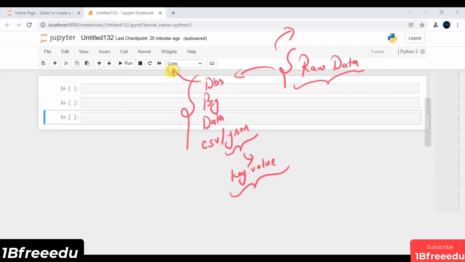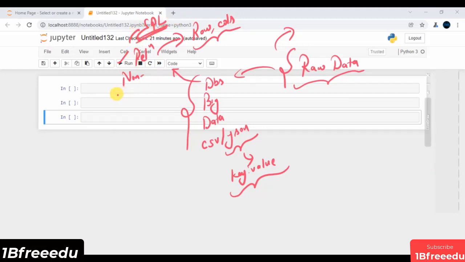Inside databases, we have relational databases and non-relational databases. Relational data is all about data which is table centric, or data which can be stored in the form of rows and columns. Such type of data can be stored in relational databases. One of the popular relational databases is SQL.